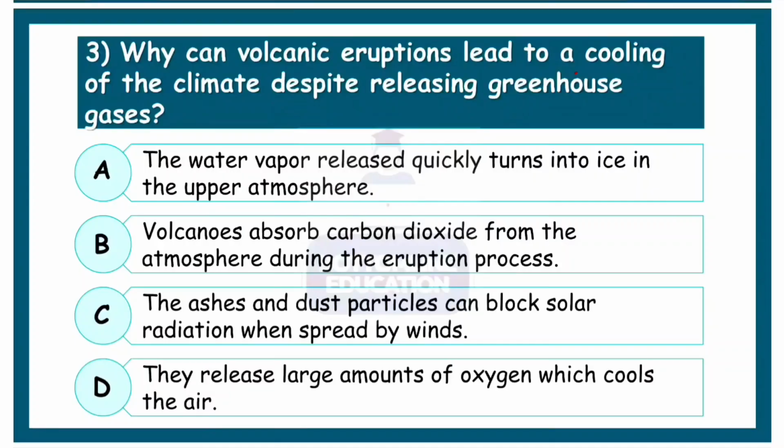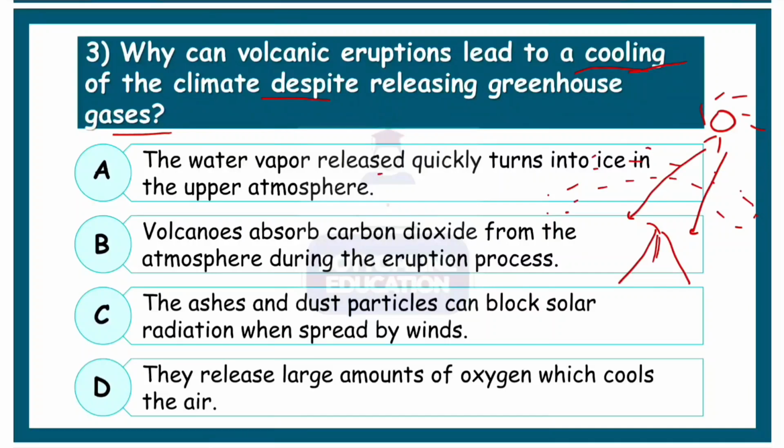Why can volcanic eruptions lead to a cooling of the climate despite releasing atmospheric gases? Okay, we know that they release greenhouse gases, but they can also sometimes cause a cooling effect. How does that happen? Now let's say we have a mountain from where a volcanic eruption is taking place. Not only does the molten material inside release harmful gases that can cause the greenhouse effect, but sometimes they fog our atmosphere. They basically block the rays of the sun from reaching the earth, and when they are blocked, they can cause a cooling effect.